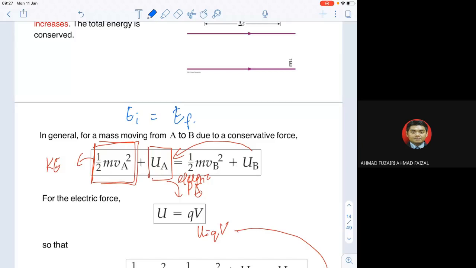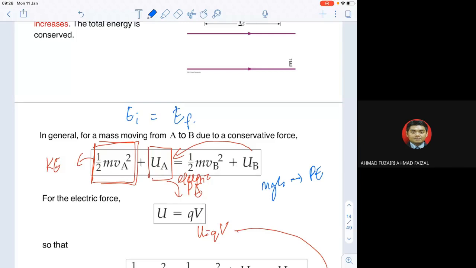If the system requires you to solve using electric potential, but if you encounter problems regarding a ball, not a charge, like the one from the previous slide where the boy is holding the ball, then we cannot use electric potential. In fact, we will use mgh for the potential energy. Remember, this is PE, potential energy, mgh, if it requires a height.